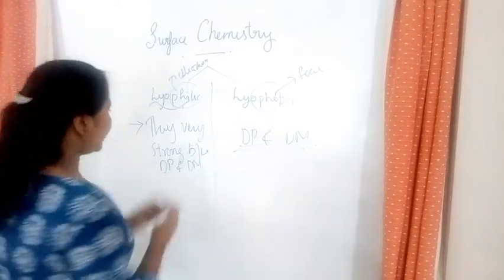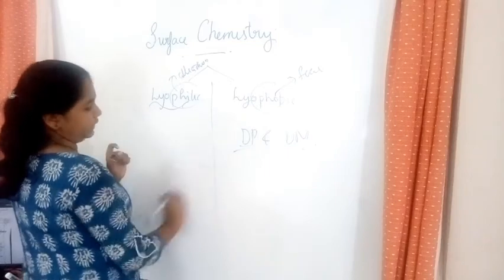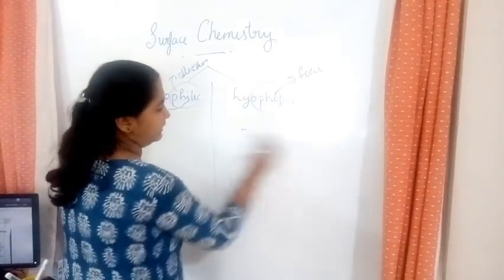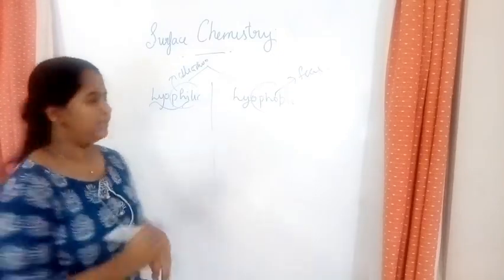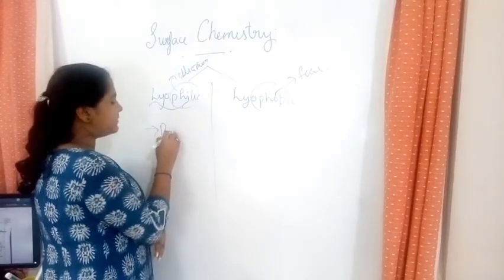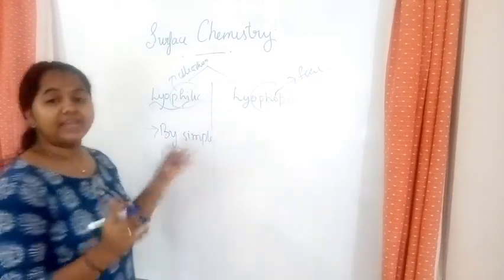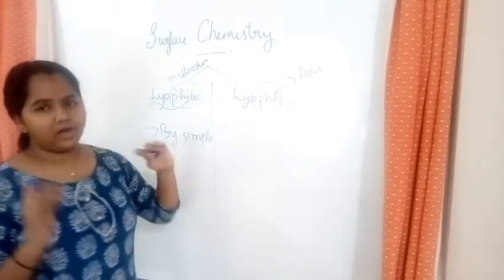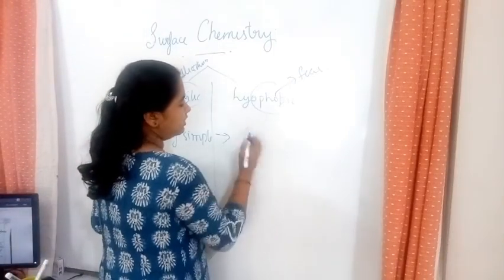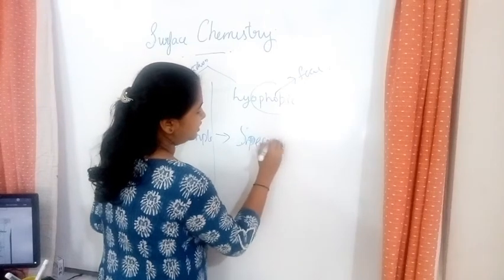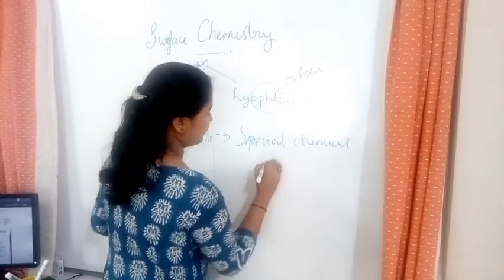So next we have to learn about the second point. If you have a colloid and you have separated the dispersion phase and dispersion medium, then in lyophilic, by simple mixing you can recreate the colloid, whereas in lyophobic there are special chemical reactions for the same.